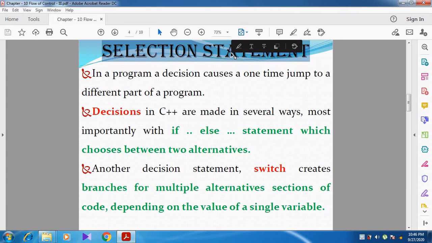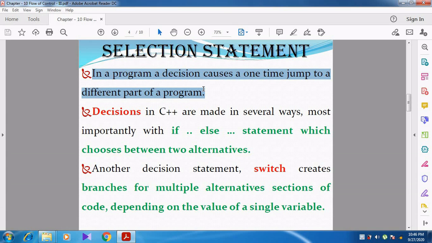Already in the previous video we discussed the selection statement. A selection statement is executed based upon the condition. We can say that a selection statement is otherwise called a decision statement. In a program, a decision causes a one-time jump to a different part of the program.